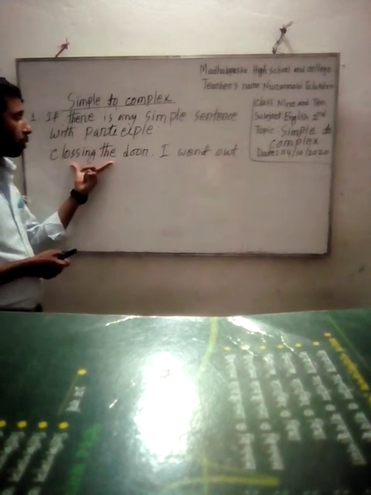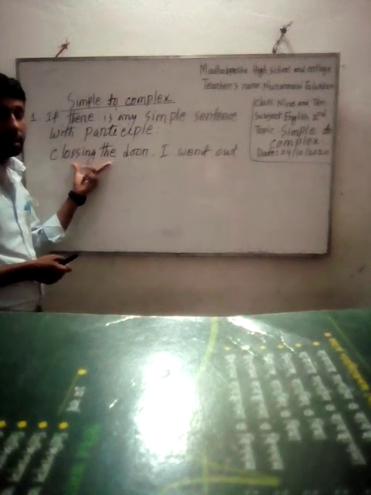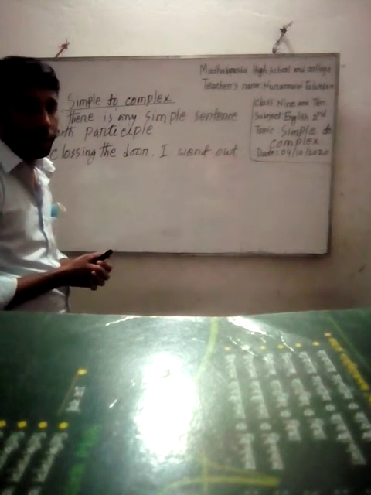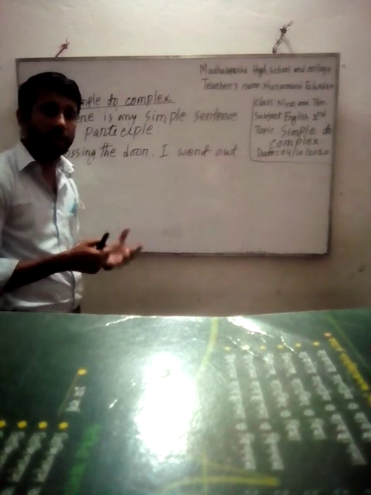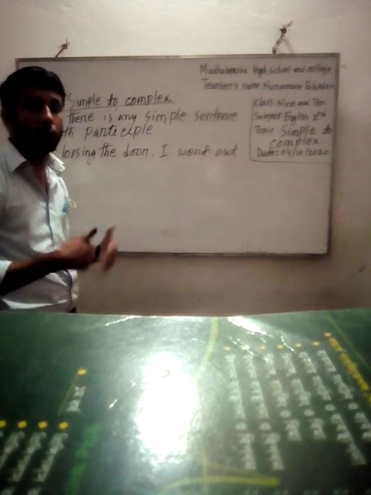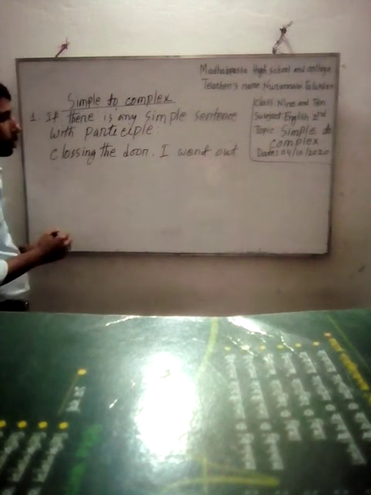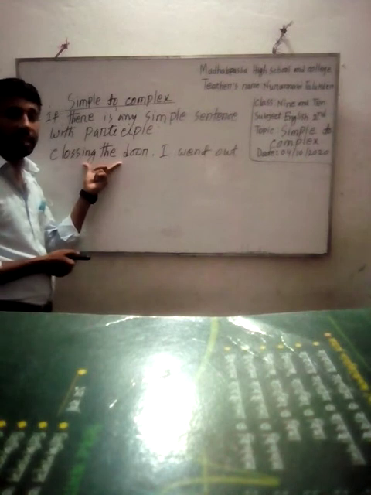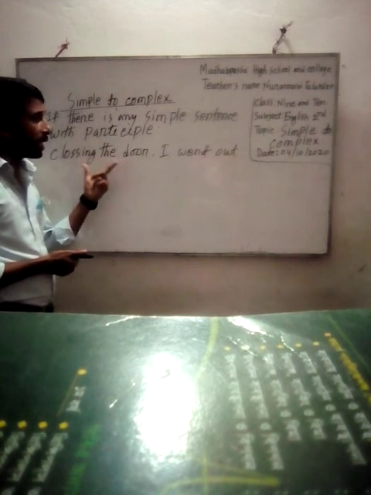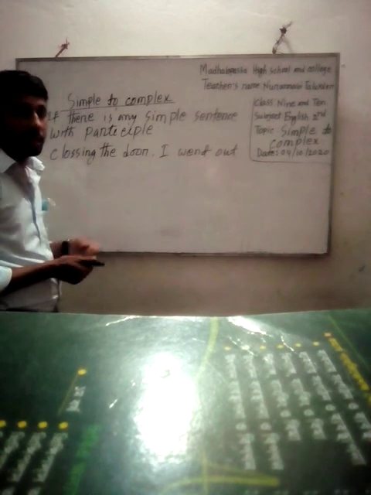If the clause of present participle indicates time, then we will use when. If the participle clause indicates reason or cause, then we will use since or as. Closing the door, I went out. This sentence indicates time.